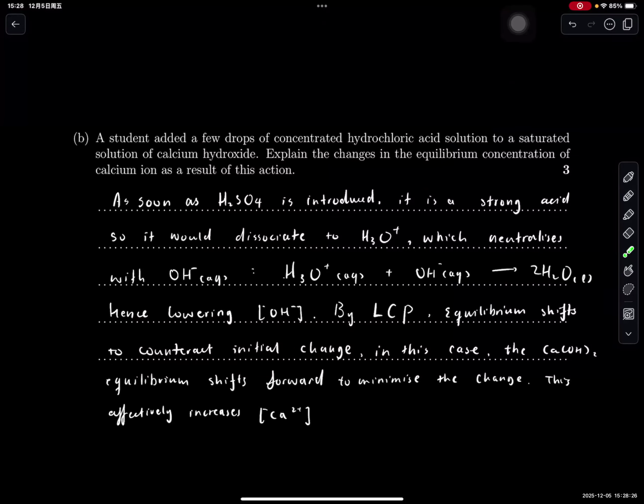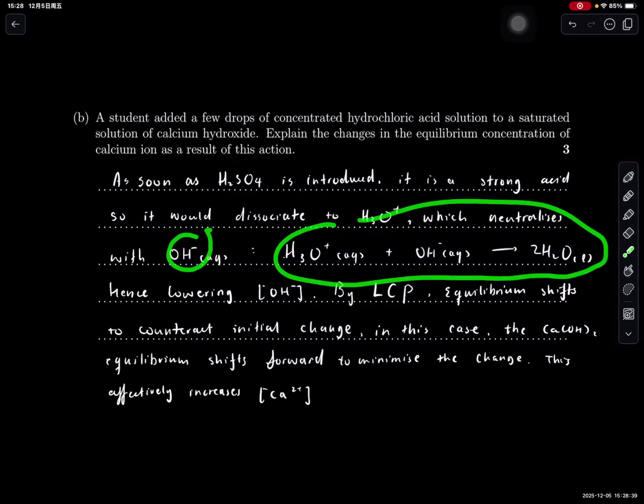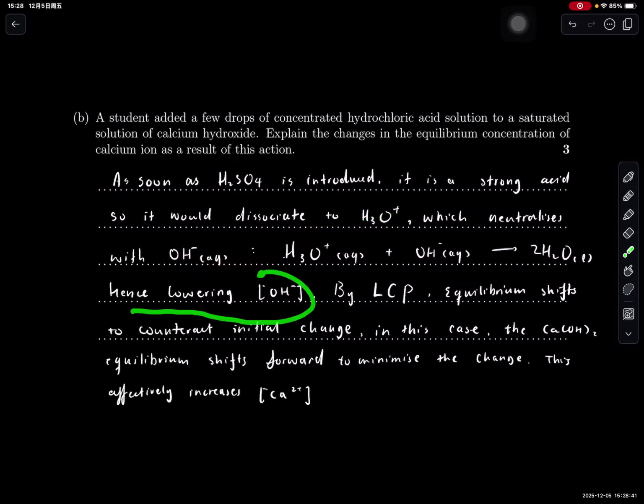So what I said is that as soon as the acid is introduced, this is a strong acid, so it dissociates into hydronium ions, which neutralize with hydroxide ions. That's the neutralization reaction, hence lowering the concentration of hydroxide ions. By Le Chatelier's principle, the equilibrium shifts to counteract the initial change.